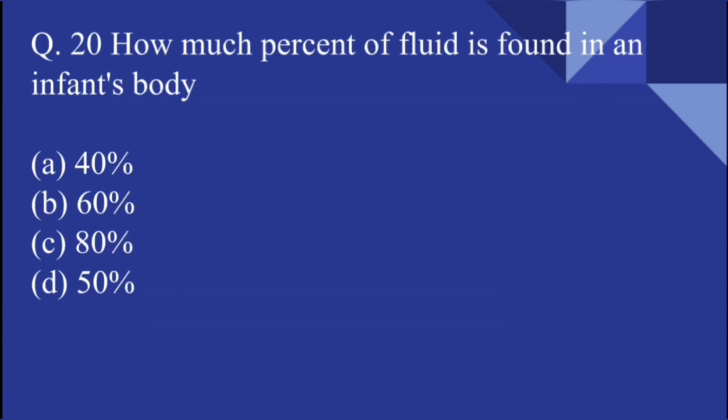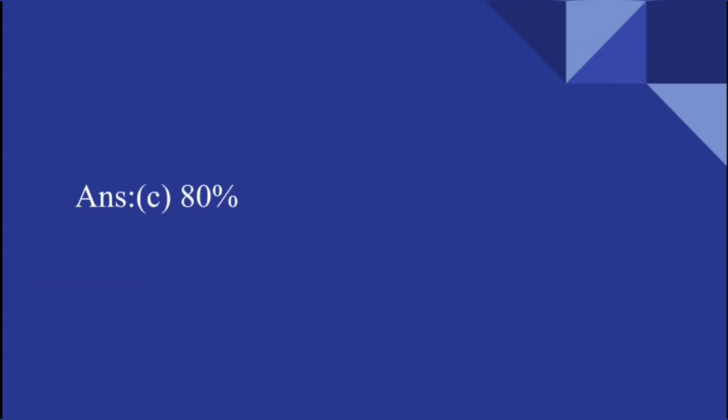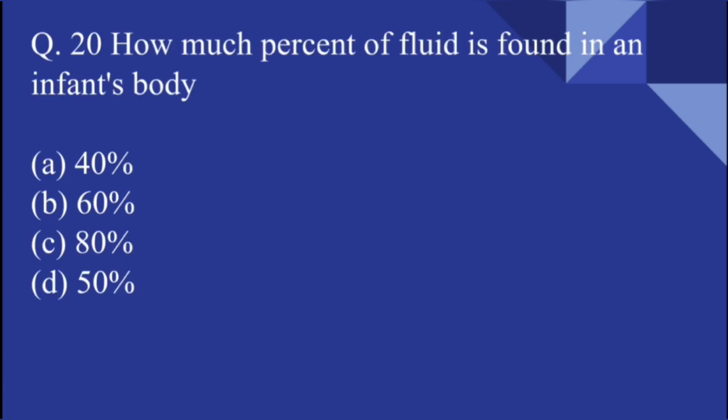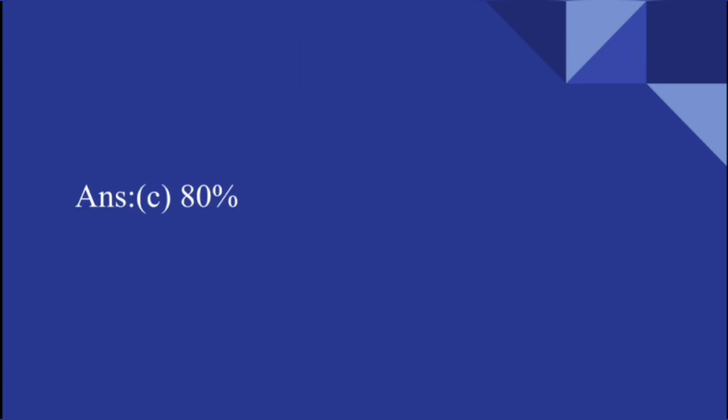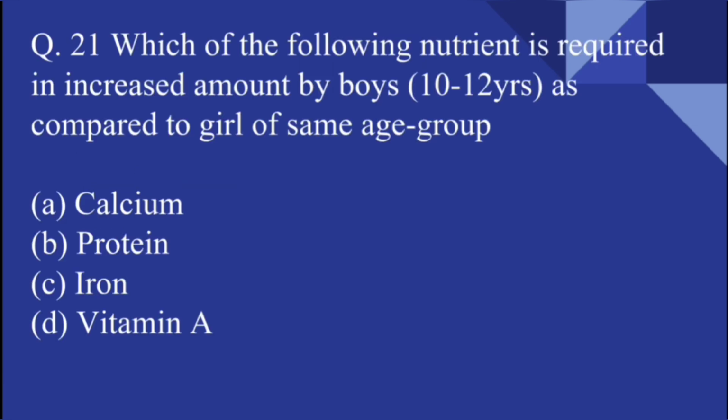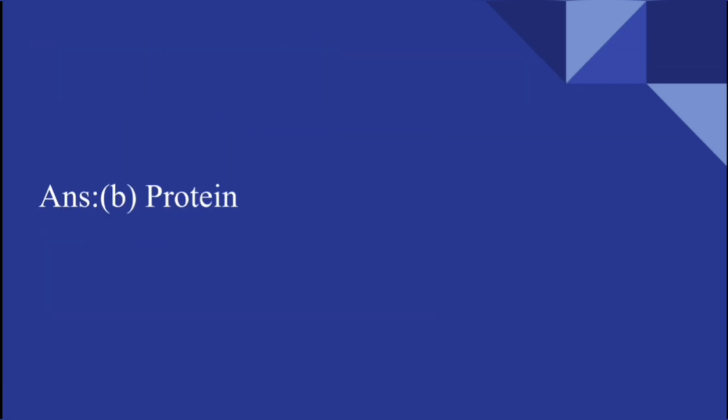How much percent of fluid is found in an infant's body? 40%, 60%, 80%, or 50%. The amount of fluid found in the infant's body is 80%. Which of the following nutrients is required in increased amount by boys of 10 to 12 years as compared to the girls of the same age group? Calcium, protein, iron, or vitamin A. Here the answer is protein.